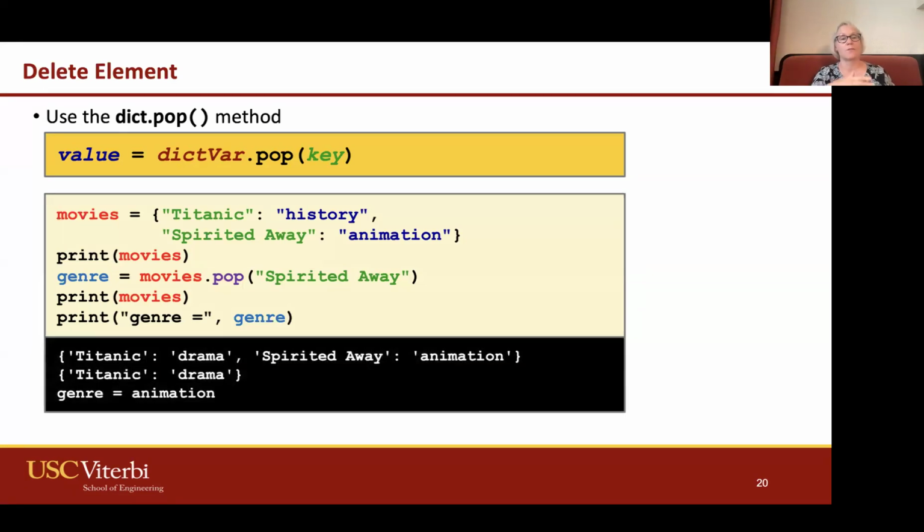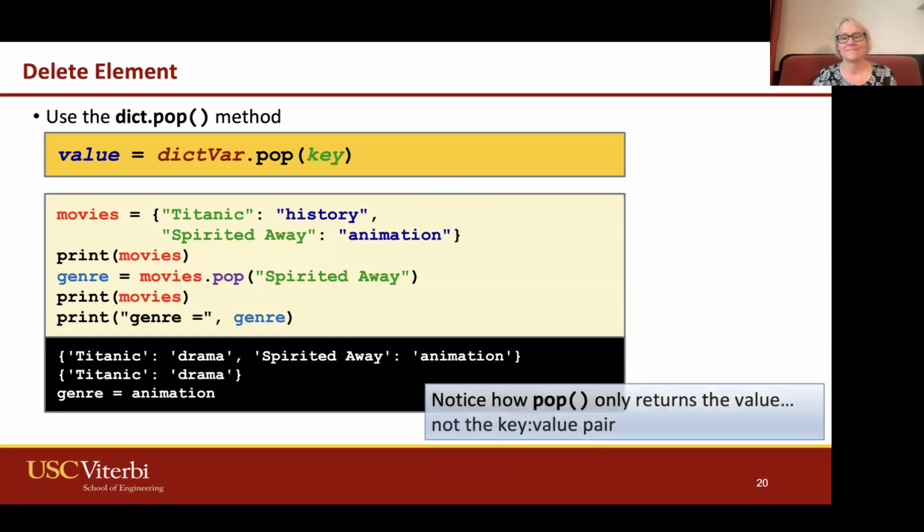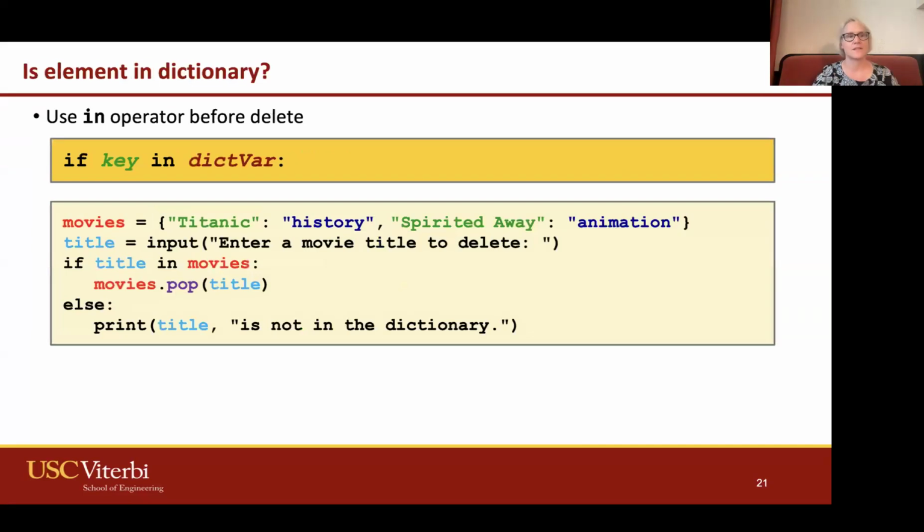So here's an example where I created, again, oh, I have a typo there. Titanic says history, not drama, but it should say drama. So we have the genre, we pop Spirited Away because, hey, we watched the movie. Here's our dictionary of movies to watch. We watch Spirited Away, so then we pop it and it gives us back the genre. And pop only returns the value, not the key value pair, because we are giving it the key and it gives us the value.